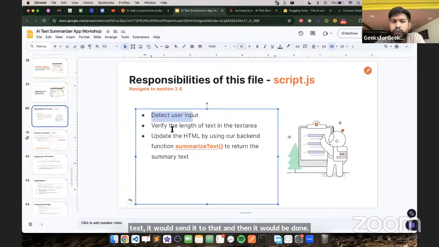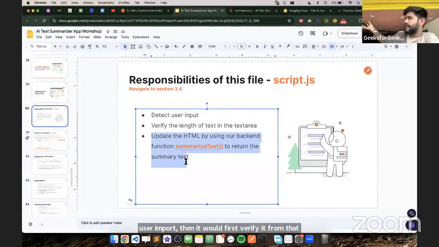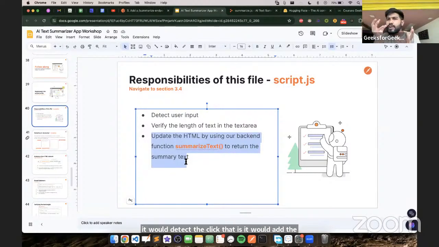Detect user input, then first verify it, and then update it. After the text is here, we update it to the DOM. First, it would detect the user input whenever the user types anything and then clicks summarize. It would detect the click, that is, it would add an event listener. It would extract the text, verify its length, and then give it to that.